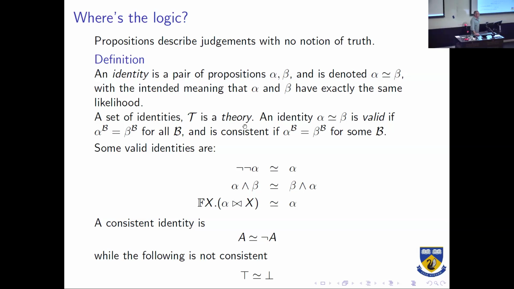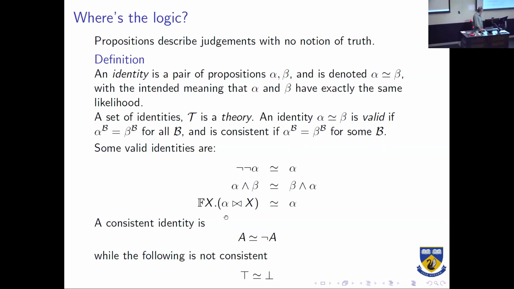If we've got a set of identities, we call it a theory, and we say an identity is valid if for all different interpretations, all different belief sets, alpha equals beta. It's consistent if alpha equals beta for some belief set. So then we've got a set of valid identities. So double negation is valid.